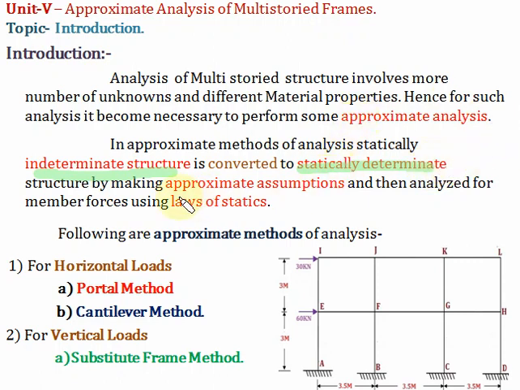And how is it converted? By making some approximate assumptions. Some assumptions are made in different methods. Now, when that structure becomes statically determinate, then it is very easy to analyze by law of statics. So in the approximate method of analysis, the statically indeterminate structure is converted to a statically determinate structure by making approximate assumptions and then analyzed for member forces using law of statics.